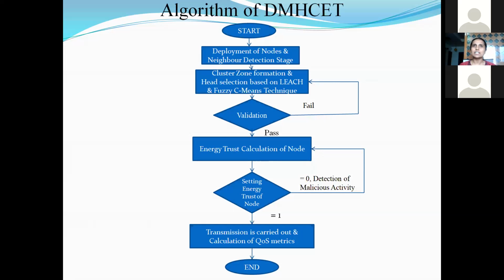If the energy trust value is 0, we consider it a malicious activity and such nodes are not involved in the communication. If the trust value is equal to 1, then we assume it is a trustworthy node, and such nodes are involved in the transmission. I have tested a few QoS parameters like throughput, packet delivery ratio, and delay. Such QoS metrics have been tested.